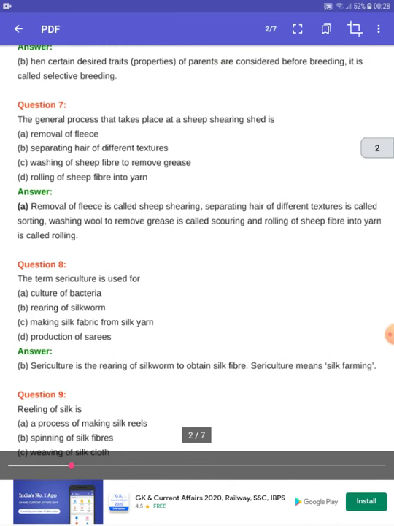The next question is: the general process that takes place at a sheep shearing shed is? The options are removal of fleece, separating hair for different texture, washing of sheep fiber to remove grease, rolling of the sheep fiber into yarn. So rolling is called rolling, washing, separating is called sorting, and the removal of fleece is called shearing. So what is the question? The question is the general process that takes place at the sheep shearing shed. So that is removing of the fleece, because in the sheep shed we only remove the fiber or hair from the sheep. So the first option is correct.